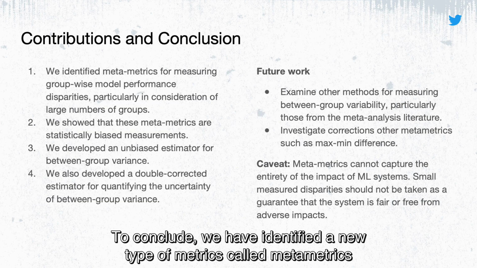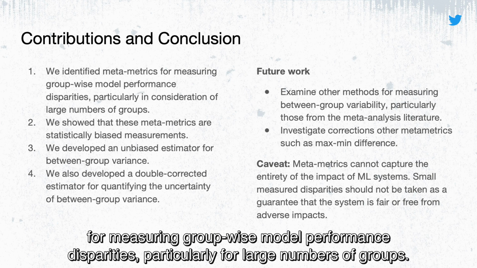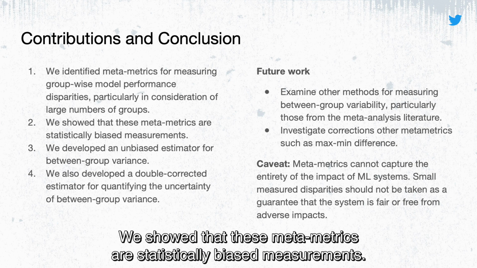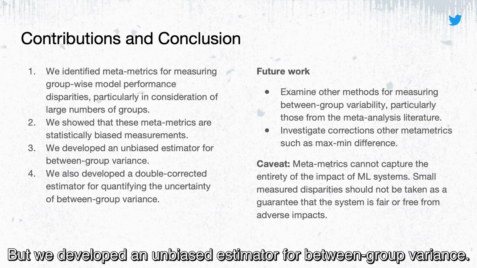To conclude, we have identified a new type of metrics called MetaMetrics for measuring group-wise model performance disparities, particularly for large numbers of groups. We showed that these MetaMetrics are statistically biased measurements, but we developed an unbiased estimator for between group variance.